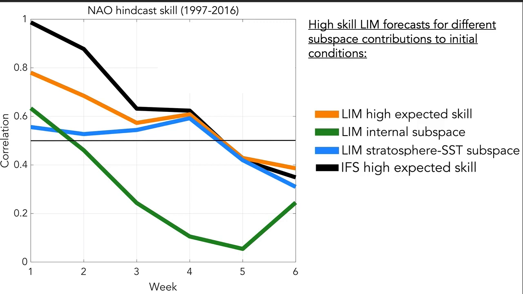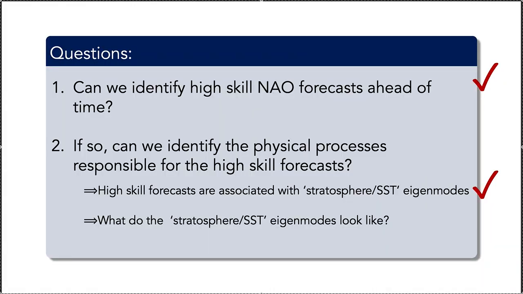This highlights the fact that nearly all of the forecast skill that we're isolating for the high expected skill forecasts are associated with those LIM eigenmodes that have a strong stratosphere and SST component to them. To summarize so far, we've been able to identify high-skill NAO forecasts ahead of time using the LIM signal-to-noise ratio, and we have shown that these skillful forecasts are associated with LIM eigenmodes that represent stratosphere SST-related processes.